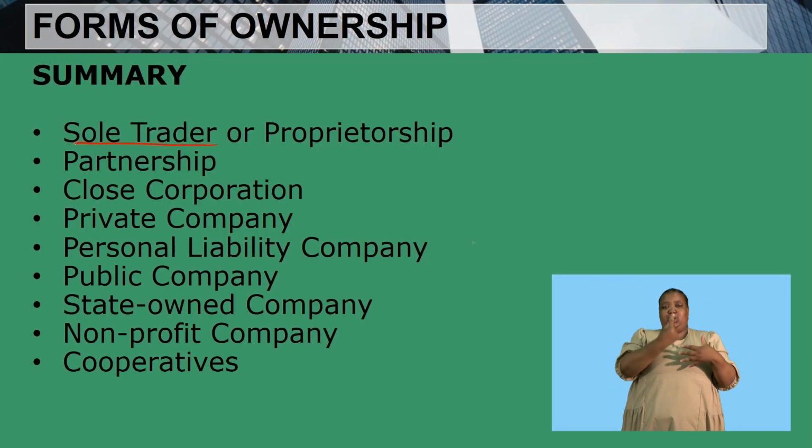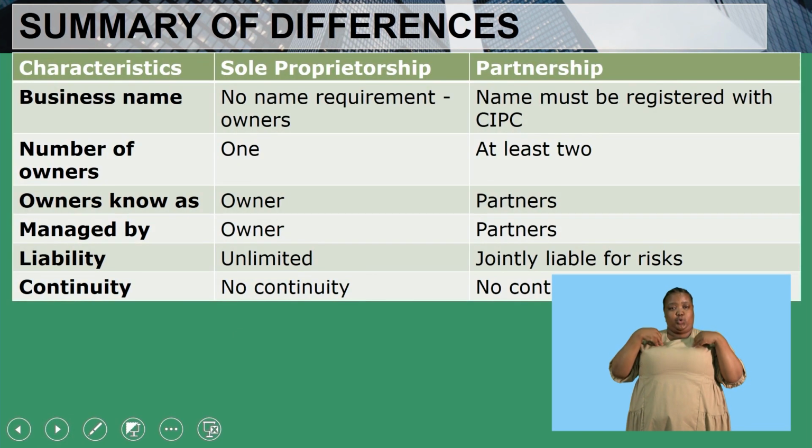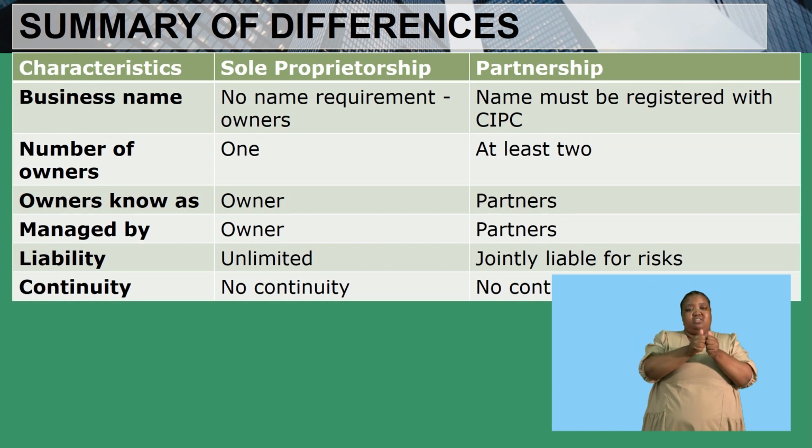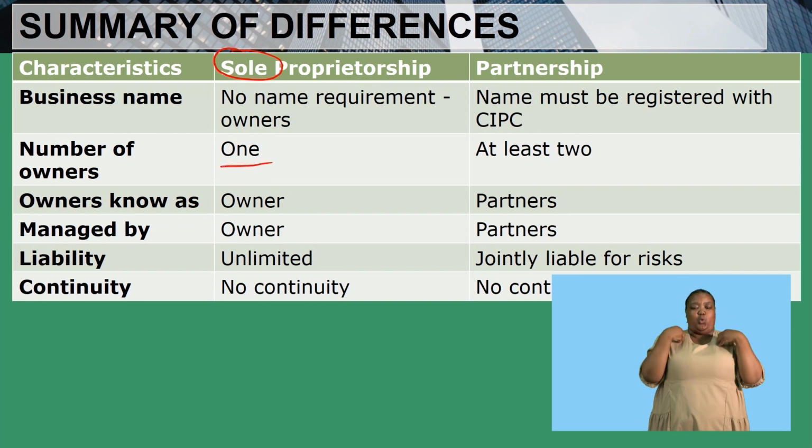Now, these are the different forms of ownership that we are referring to. We have a sole trader, a partnership, a close corporation, private companies, personal and public companies, and also state-owned, non-profit and cooperatives. Now let's look at the differences of a partnership and a sole trader. Remember that the word sole means one, which means that this is a type of company that is owned and managed by only one person.